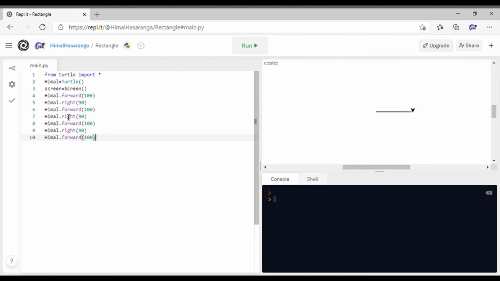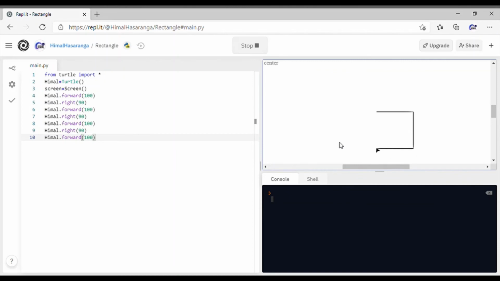I just copy pasted the code so you don't have to paste it again. But this is practically the code. So we did forward, then right, and then it again goes forward, and again right, forward, right, forward. So if we want to test this out, we'll go that, and that. There we go.